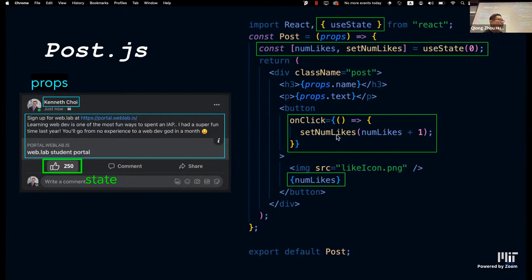And then the button becomes a bit more complicated. I'll breeze a little bit through it now, just to go through all the code first. So for the button, we're just going to set the number of likes to number of likes plus 1. And then down here, we're going to do curly braces numLikes, so instead of hard coding the 250, we render it as the actual number of likes.